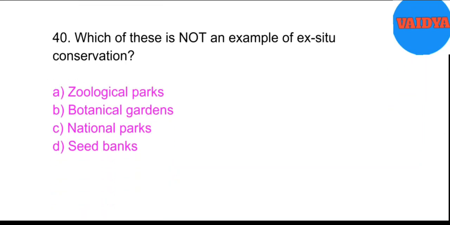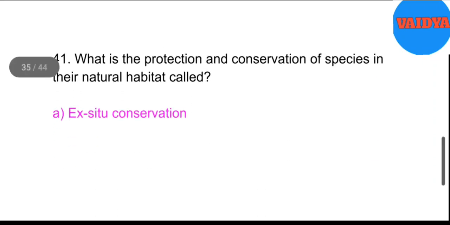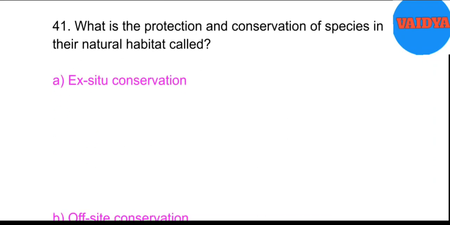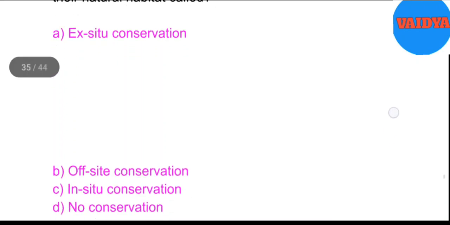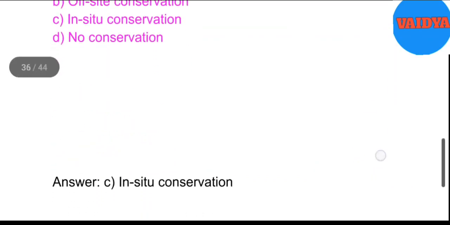40. Which of these is not an example of ex situ conservation? A. Zoological parks. B. Botanical gardens. C. National parks. D. Seed banks. Answer. C. National parks. 41. What is the protection and conservation of species in their natural habitat called? A. Ex situ conservation. B. Off-site conservation. C. In situ conservation. D. No conservation. Answer. C.